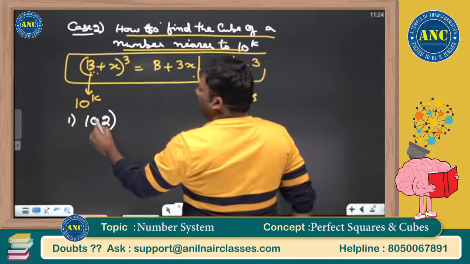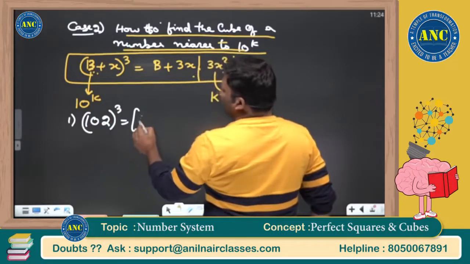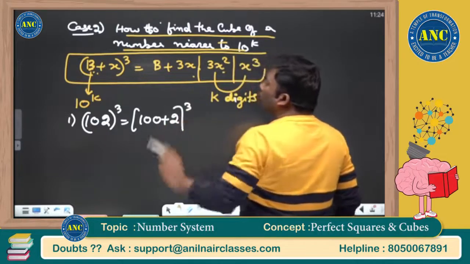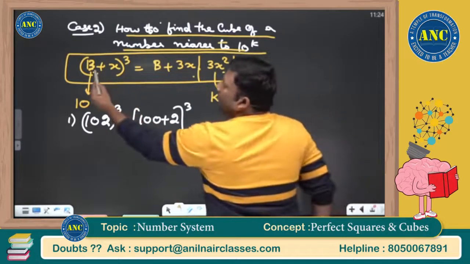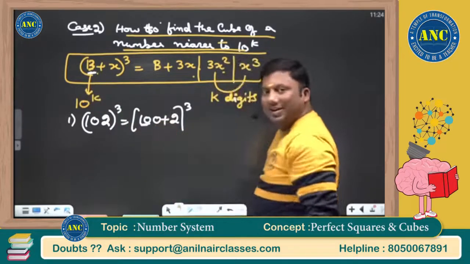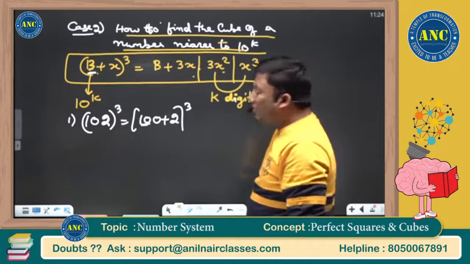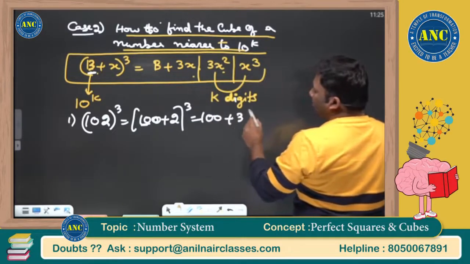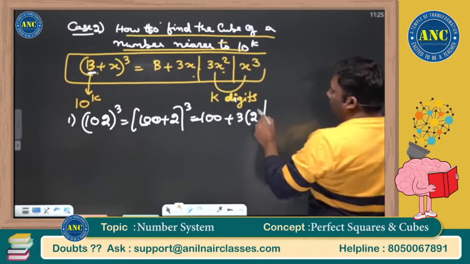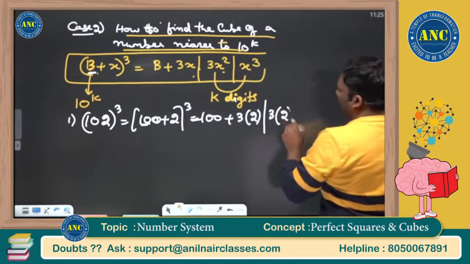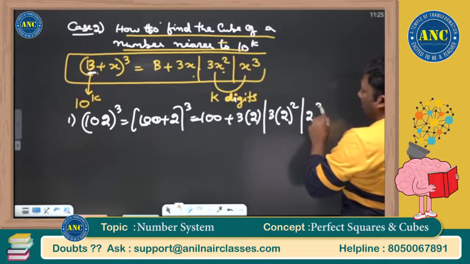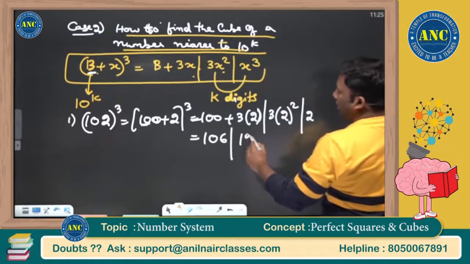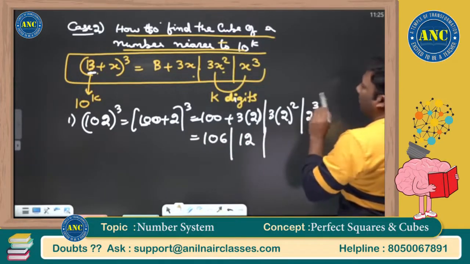102 whole cube. This is nothing but (100 + 2) power 3. 102 is 2 more than 100. If you observe here, the b value is 100 and the x value is 2. So the answer is b plus 3x, 100 plus 3 into 2, next is 3x square, and the next one is x cube. 100 plus 6, which is 106. 4 3s are 12. 2 cube is 8.